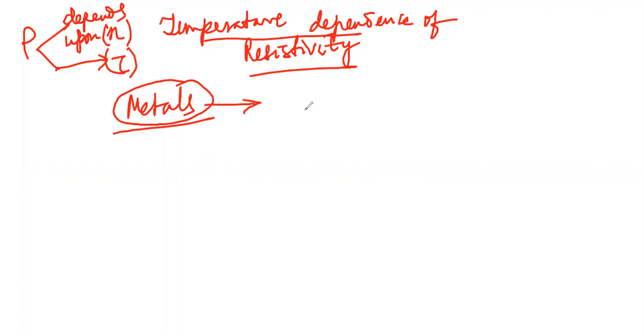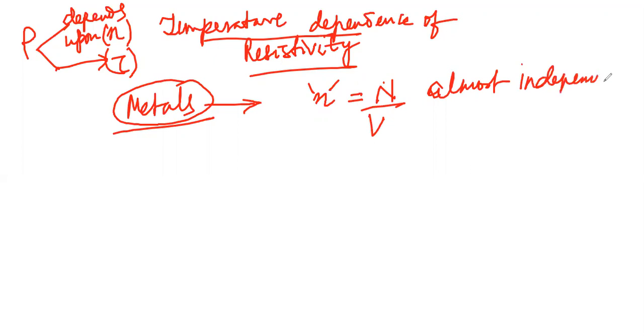That is the number of electrons per unit volume. The number of electrons per unit volume is almost independent of temperature. Why? Because in case of metals, the number of electrons per unit volume is already very high. So that means it is almost independent of temperature.